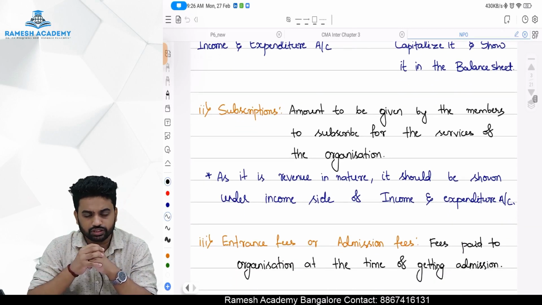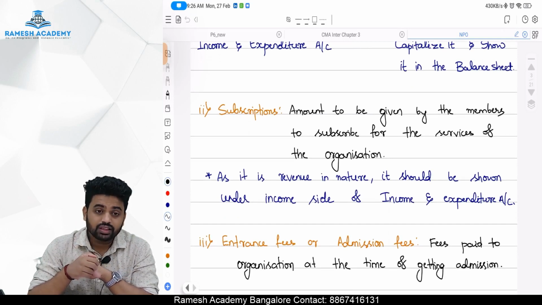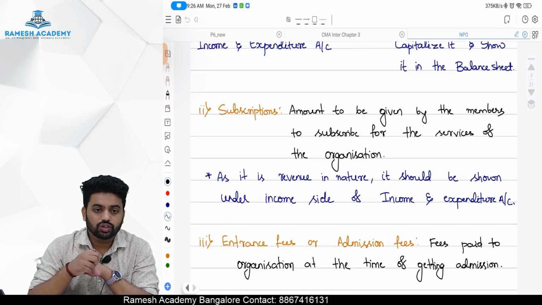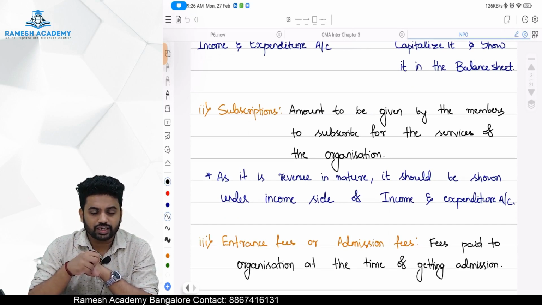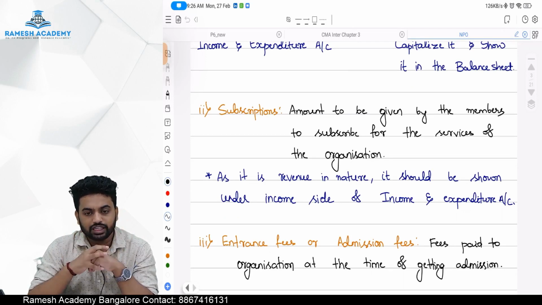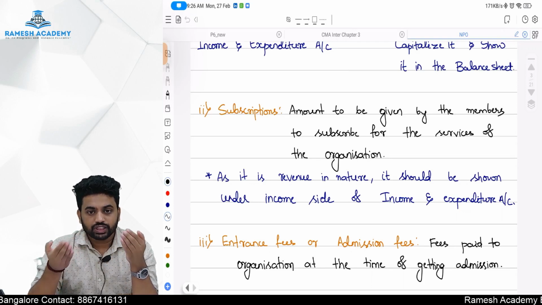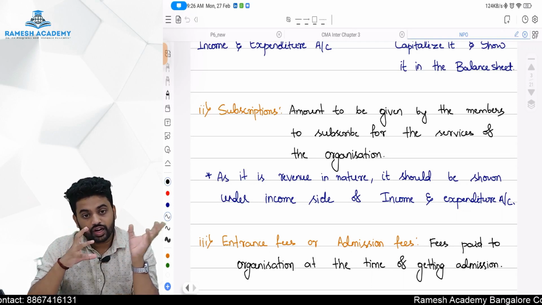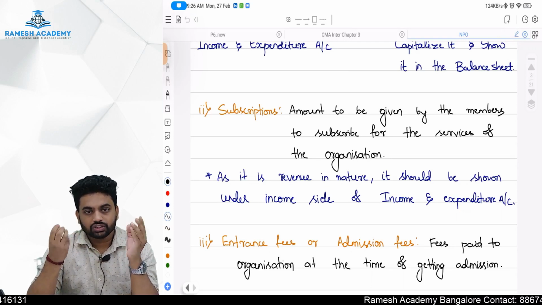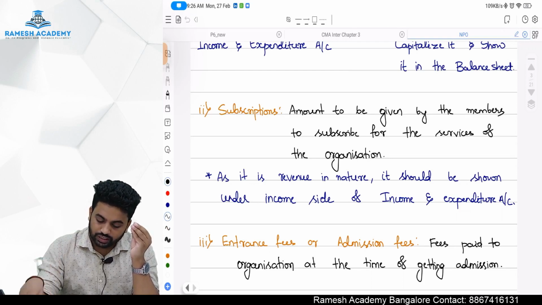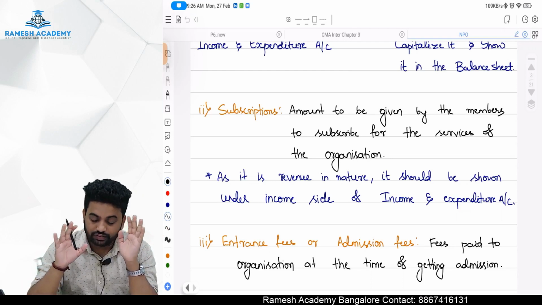Next is subscription. Subscription is the money members have to pay to get the benefit from the organization. That is income for the organization, expense to the members. It is the amount given by the members to subscribe for the service of the organization.